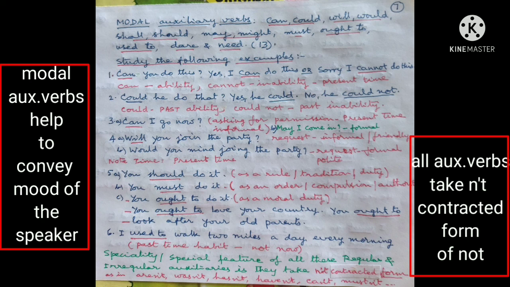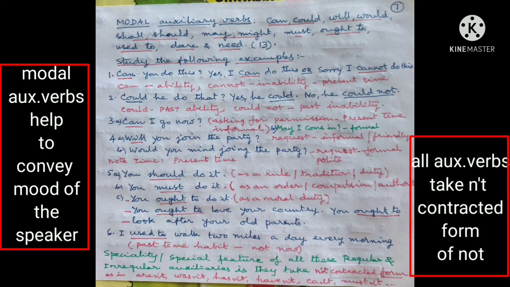4a. Will you join the party? It is a request, informal, that is friendly. B. Would you mind joining the party? It is also a request but formal and very polite. Note, would, though a past tense form, is used to express present time.